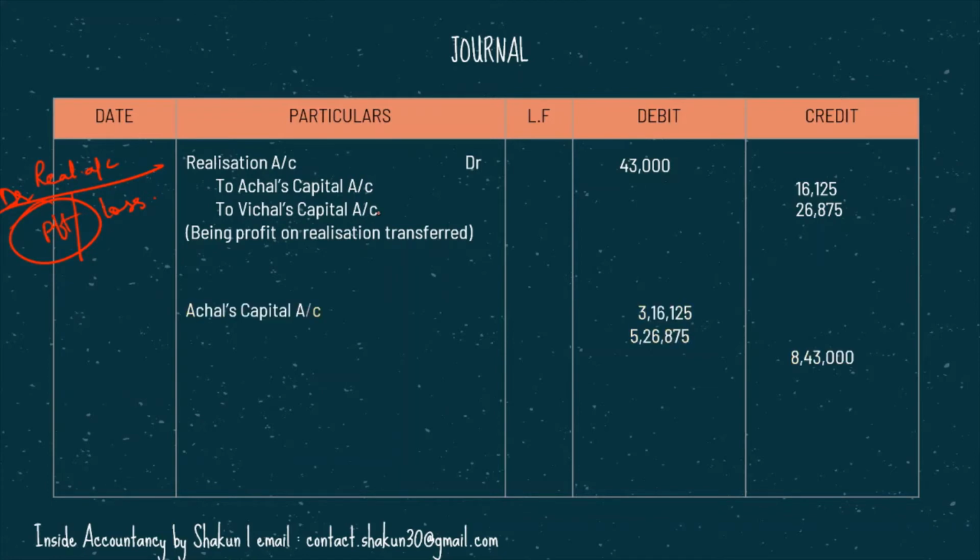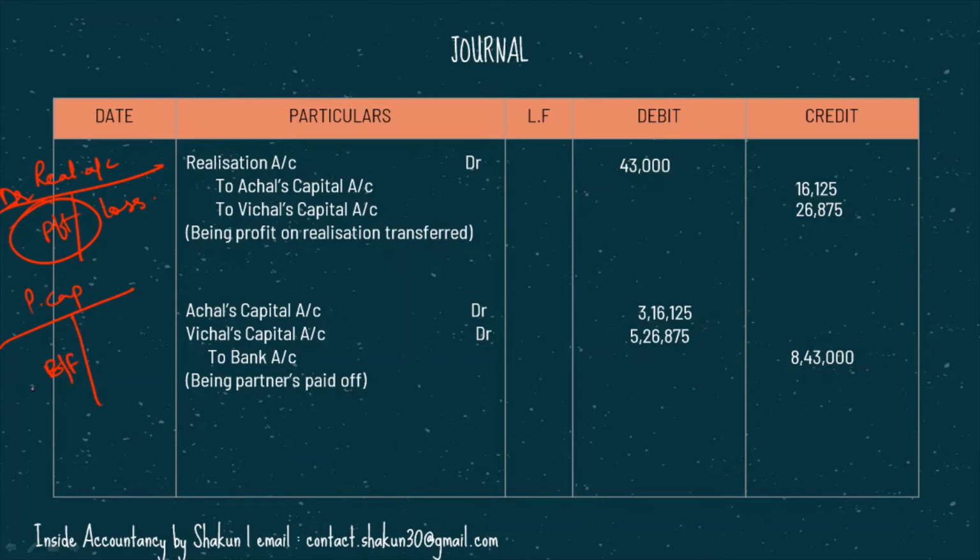Moving on, the last entry would be regarding the payment made to the partners. When you prepare the partners' capital account, you can again either make it in rough, or straight away do the calculations and find out the balancing figure, and that balancing figure will not be transferred to balance carried down because the firm is closing.